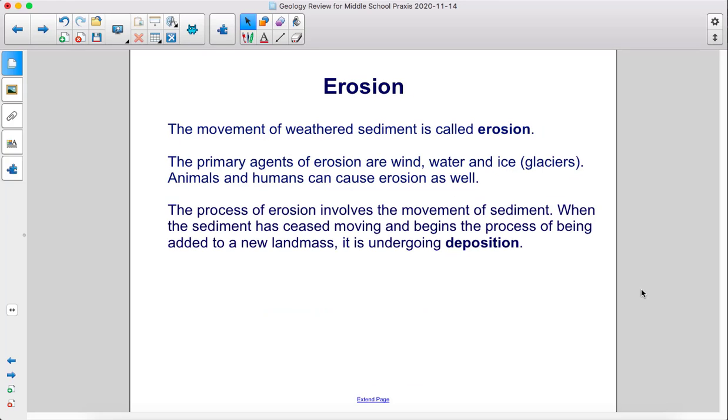The movement of weathered sediment is called erosion. The primary agents of erosion are wind, water, and ice, glaciers. Animals and humans can cause erosion as well. The process of erosion involves the movement of sediment. When the sediment has ceased moving and begins the process of being added to a new landmass, it is undergoing deposition.